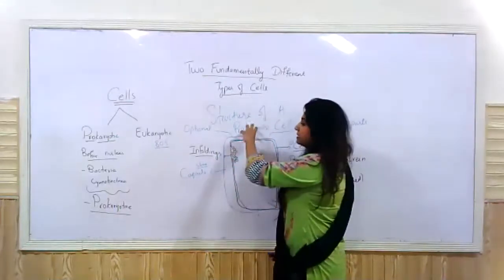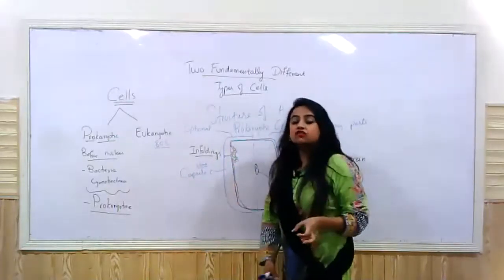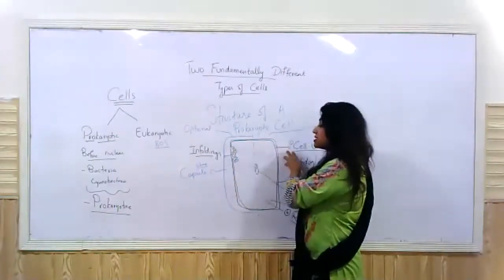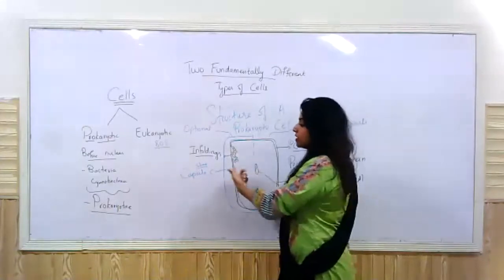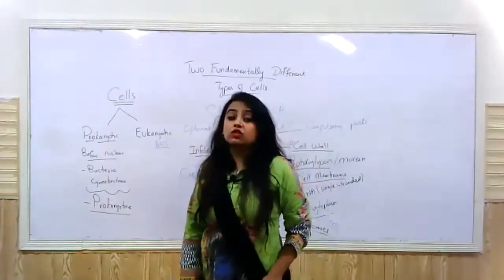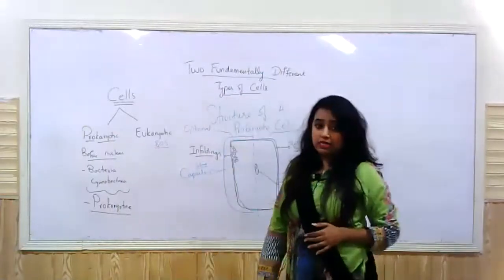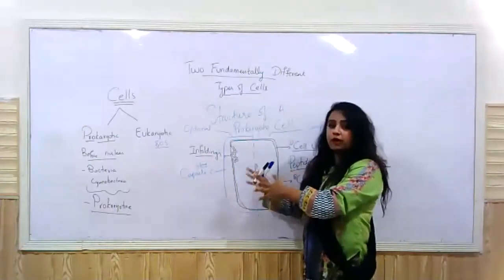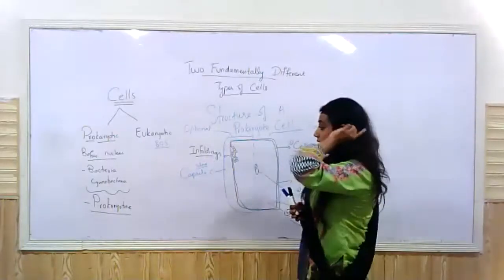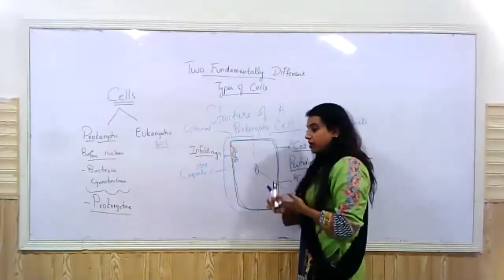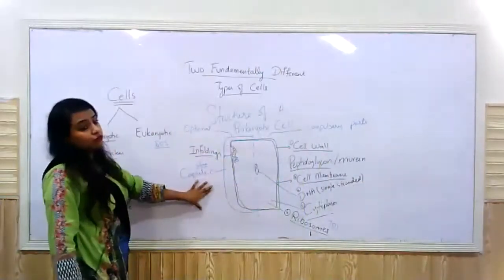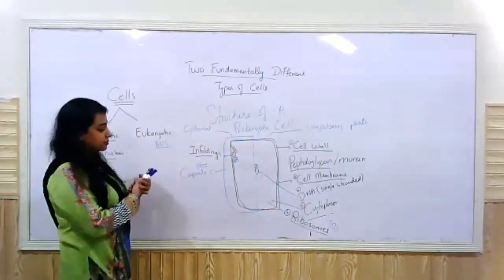So basically, this slime capsule is giving extra protection to bacteria, in addition to the protection that was given by the cell wall. But again, the slime capsule is not present in all the bacteria. It is an optional part. Some bacteria have it, the others do not, right? They're the ones that are very strong, that have developed over years. Those bacteria have a slime capsule for extra protection, right?